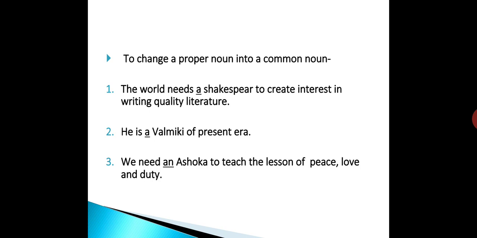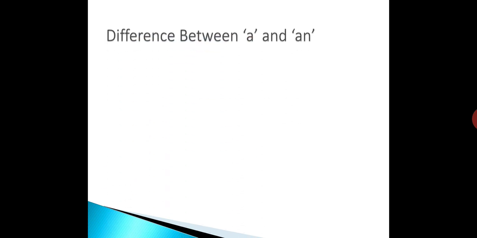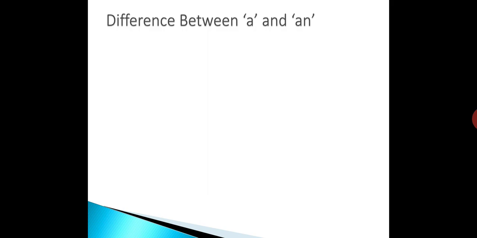Let's see the difference between article a and an. Article a and an are used on the basis of the sound of the words and not their spellings. Usually, a is used before a consonant and an is used before a vowel.